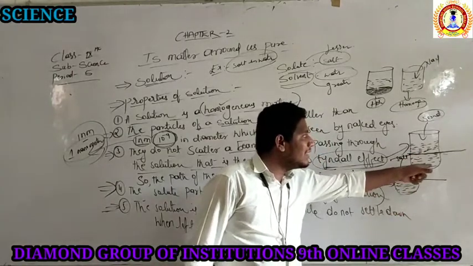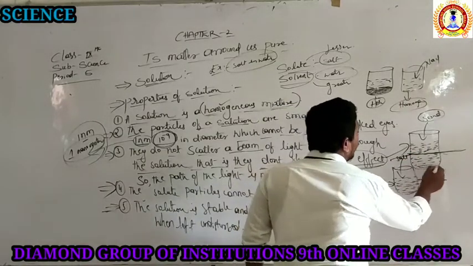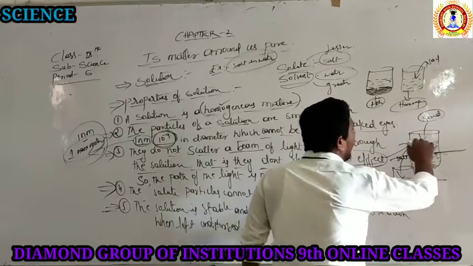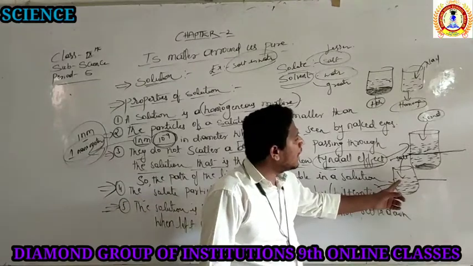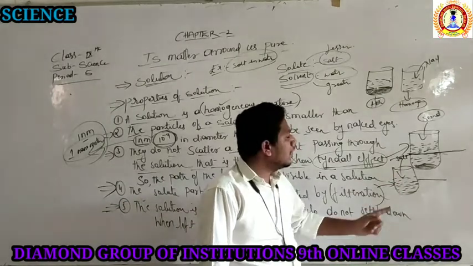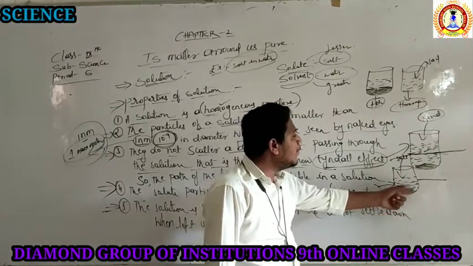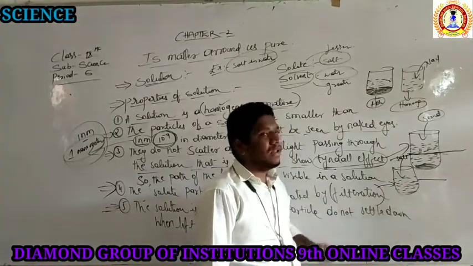But in the case of sand, all the sand particles settle down when undisturbed. In the case of sugar in water and salt in water, you cannot see any deposition of salt and sugar particles inside the glass.